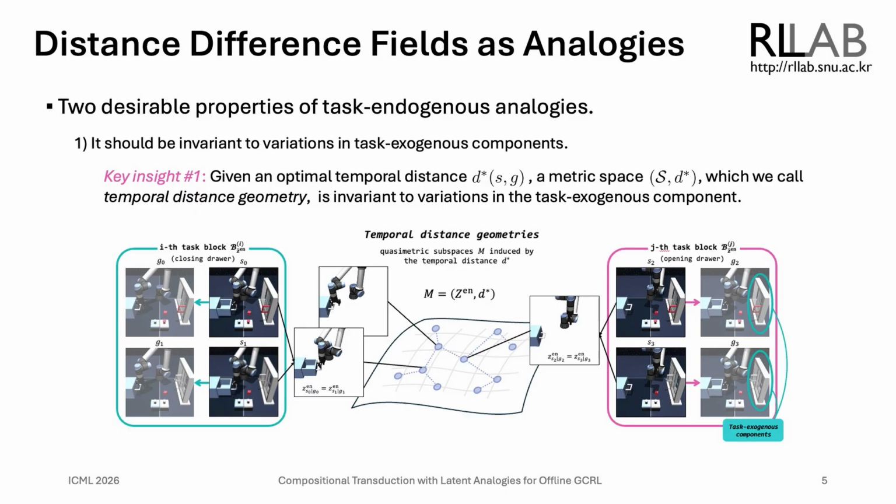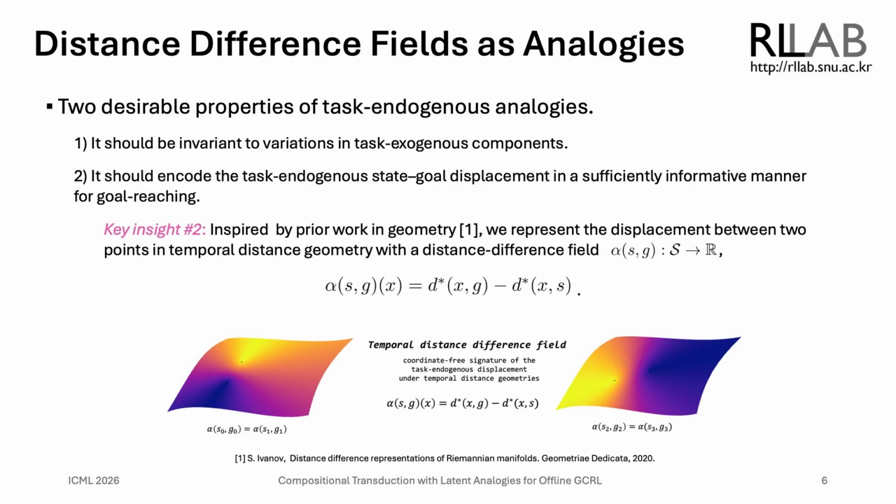Here, even if the window state differs across state-goal pairs, if the robot and drawer states, which are endogenous components of the task defined by the given state-goal pair, are the same, then they share the same task endogenous latent state. This forms a representation that is invariant to the task exogenous context. However, a single temporal distance from the starting state S to the goal state G degenerates, since there exist lots of state-goal pairs with the same temporal distance.